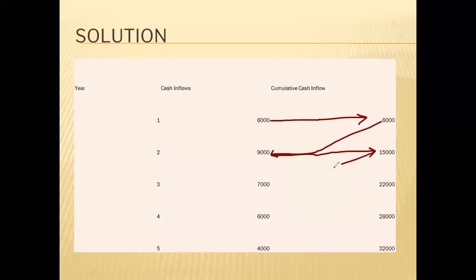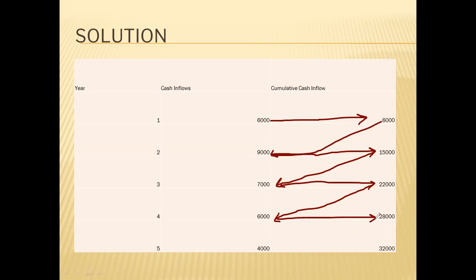Third year will be 15,000 plus 7,000, which will be 22,000. Then fourth year 22,000 plus 6,000, which will be 28,000. Fifth year 28,000 plus 4,000, which will be 32,000. This is how you have to calculate the cumulative cash inflows.